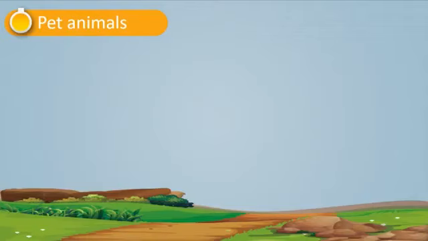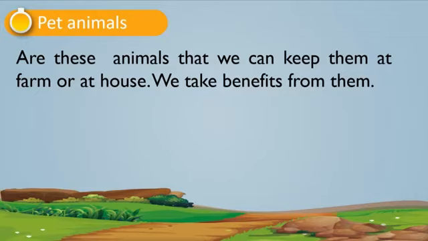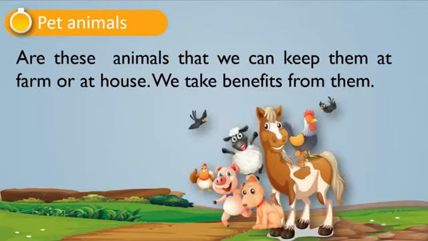In this lesson, before we start, what are pet animals? If we give a definition of pet animals, we say they are those animals that we can keep at the farm or at the house, and we take benefit from them. For example, these are all pictures of pet animals. We can keep them at house or at the farm, and we take benefit from them.